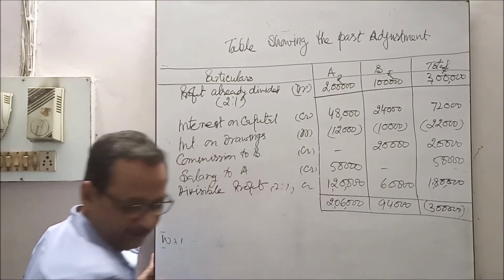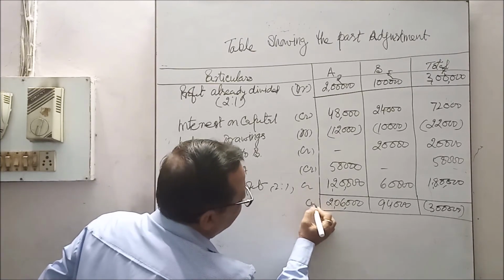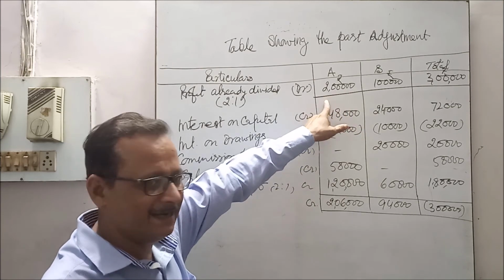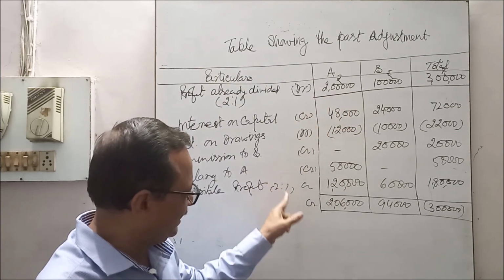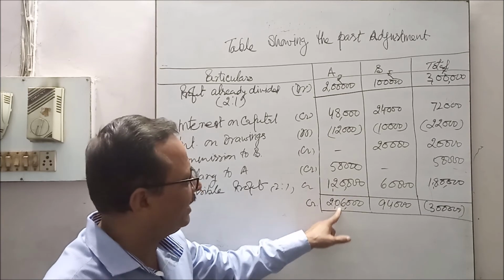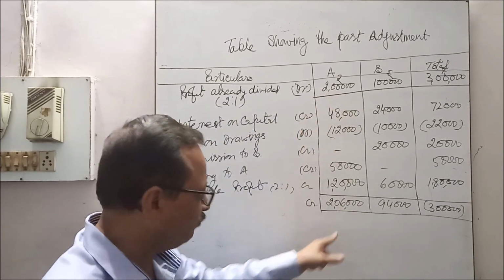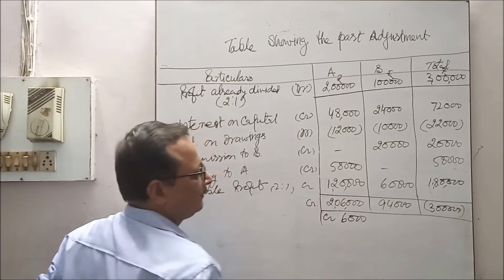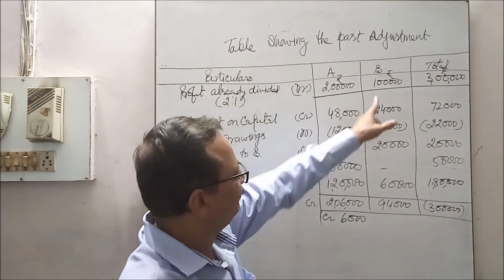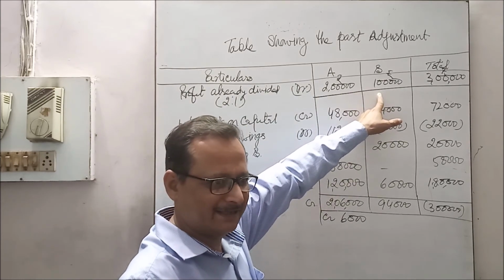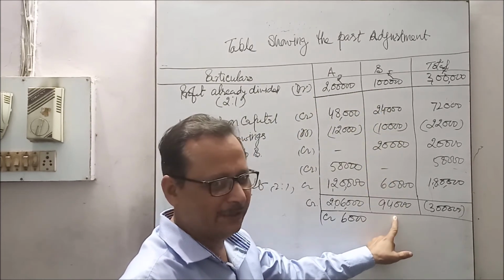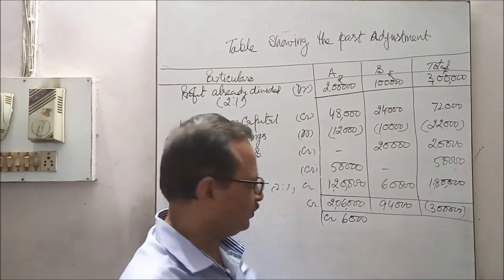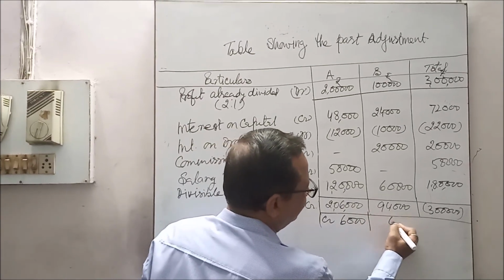Now you see the difference. These amounts were credited earlier. That was debited. The previous amount which was credited is now cancelled, debited, and the new items to be credited. The total credit amount for A is 2,06,000. Earlier it was 2 lakhs. Now 6,000 more to credit to A. Whereas in case of B, B was credited by 1 lakh, that is cancelled, debited. Now new credit is 94,000. When 6,000 was credited more to them earlier, so 6,000 should be debited.